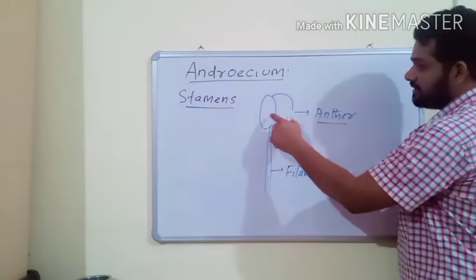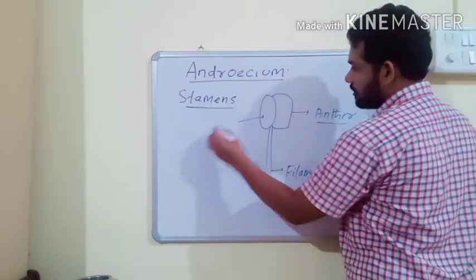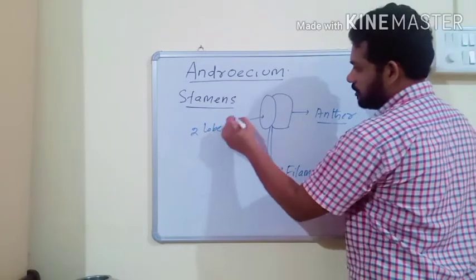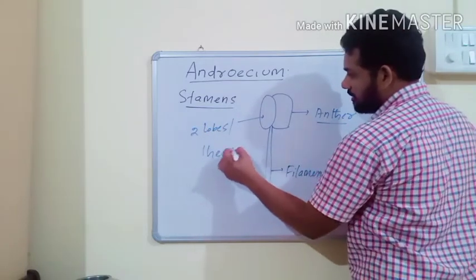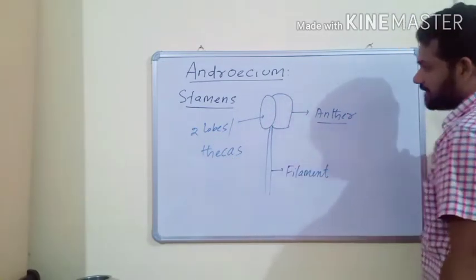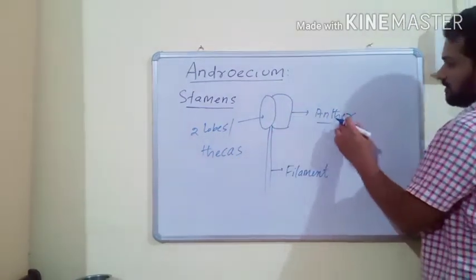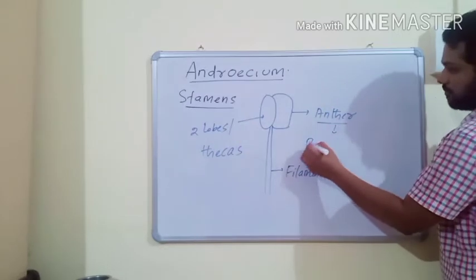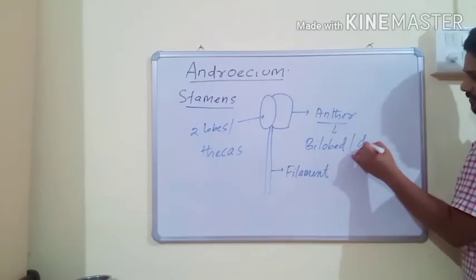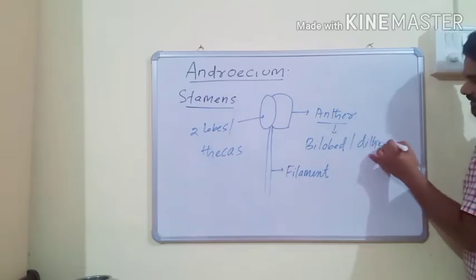And each anther has two lobes. This is one lobe and this is another lobe. So how many lobes are present? Two lobes. And the lobes are also called thecas. So each anther has two lobes or two thecas, and this anther is called a bilobed anther, or also a dithecous anther.